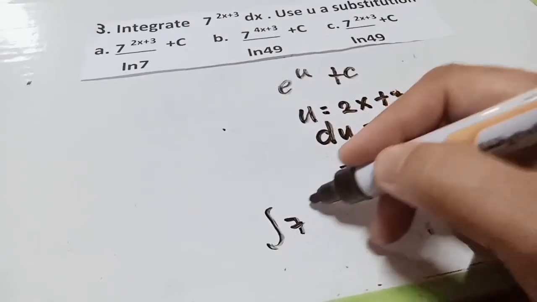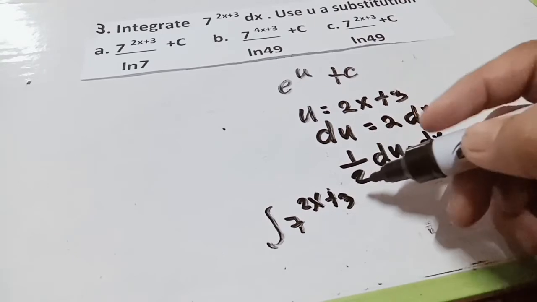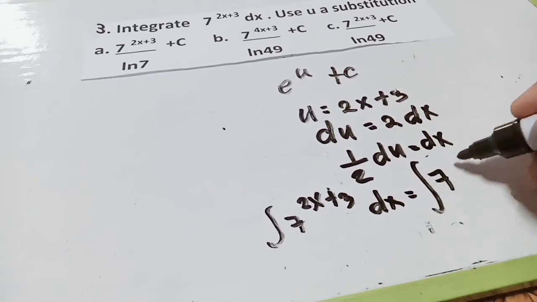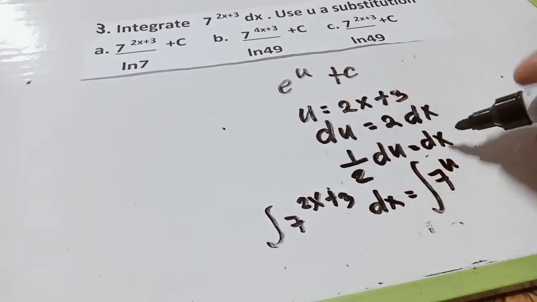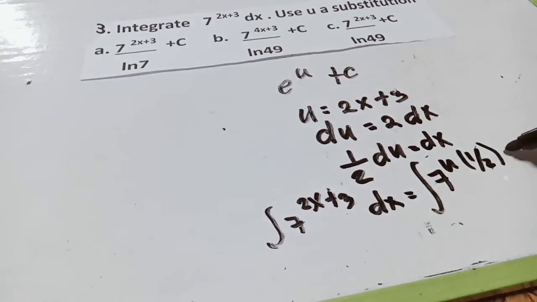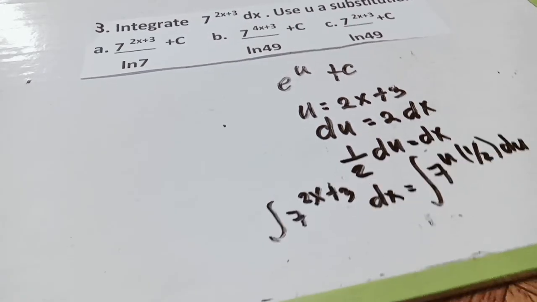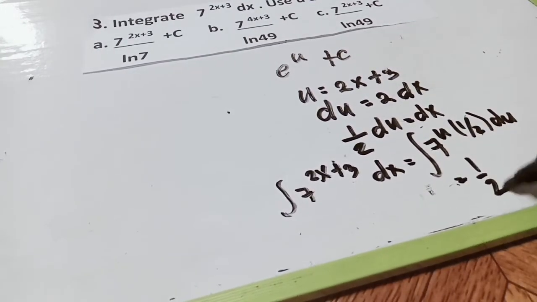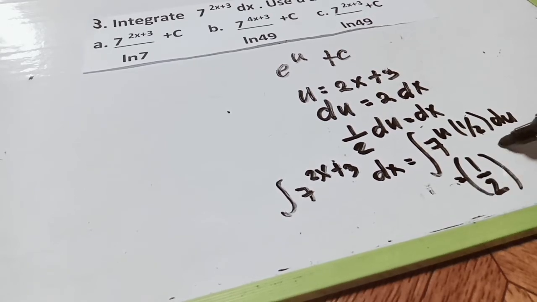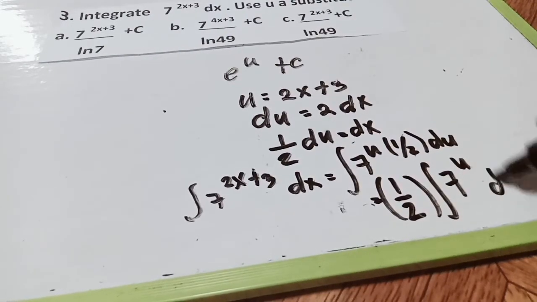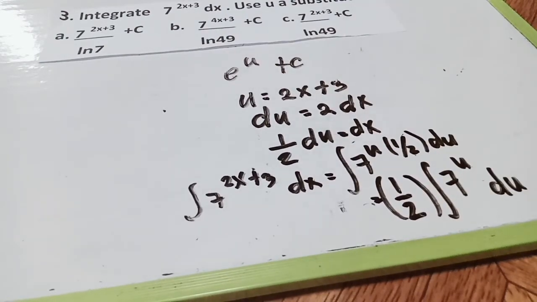2x plus 3. Let's have it as u. Integrate 7 to the power 2x plus 3 dx is equal to 7 to the u. And then we will substitute this one as 1/2 du as a derivative. So this will become 1/2, open parenthesis, integrate 7 to the u du. But this is not yet finished.